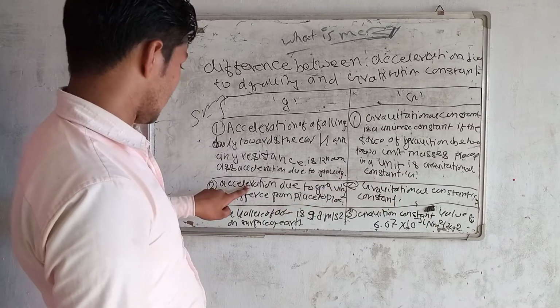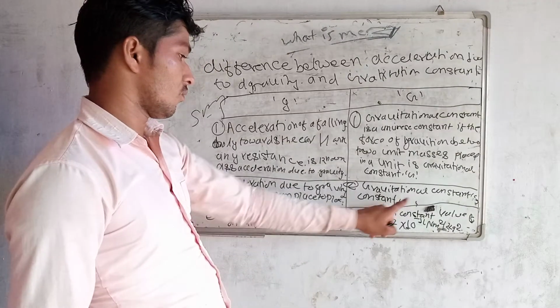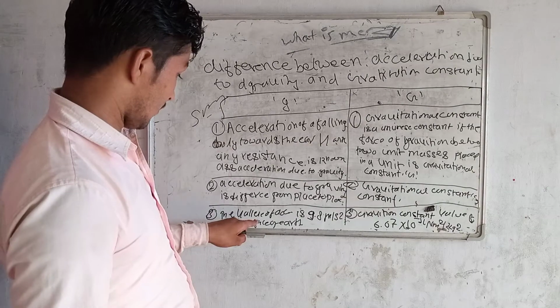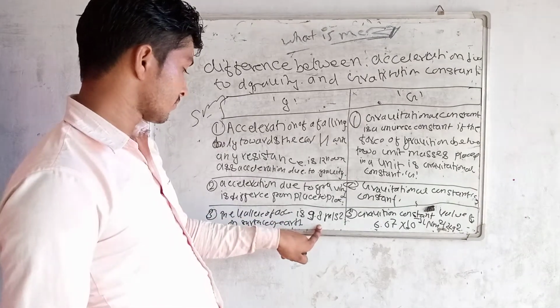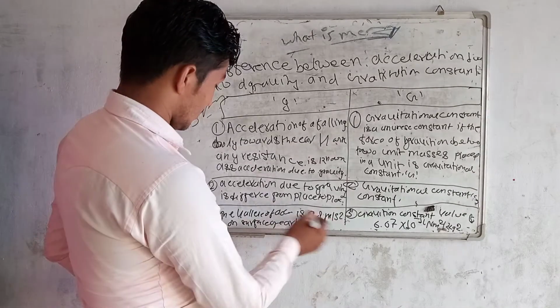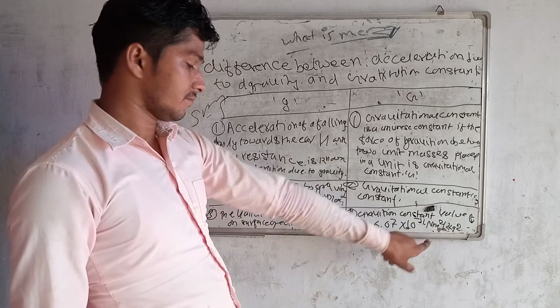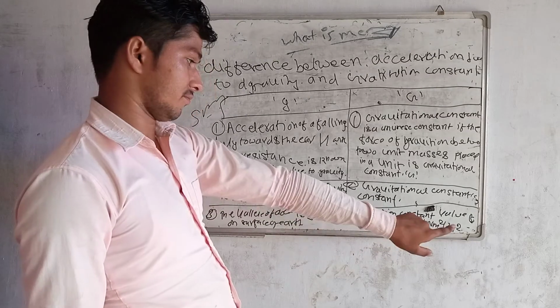While acceleration due to gravity differs from place to place on the surface of the Earth, gravitational constant is always constant. And third, the value of acceleration due to gravity is 9.8 meters per second square, the average value on the Earth, while gravitational constant is 6.67 into 10 to the power minus 11.